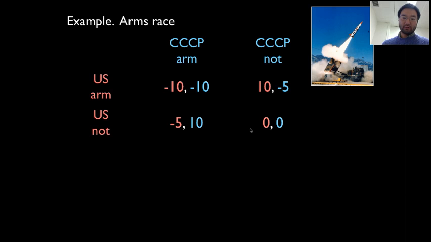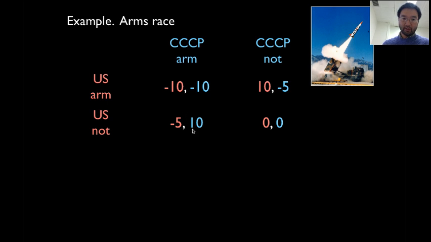Let's just do it step by step. Is this a Nash equilibrium? If I make this prediction, does anybody gain by deviating? Yes. The US will want to move away and get -5 instead of -10. So this is not a Nash equilibrium. How about this? Does the US gain from deviating? The US is getting 10. If it were to deviate, it would get 0, so the US doesn't gain. The Soviet Union is getting -5. If the Soviet Union were to deviate, it would get -10, so it doesn't want to deviate either. So given this situation, no person gains by deviating, so this is a Nash equilibrium.